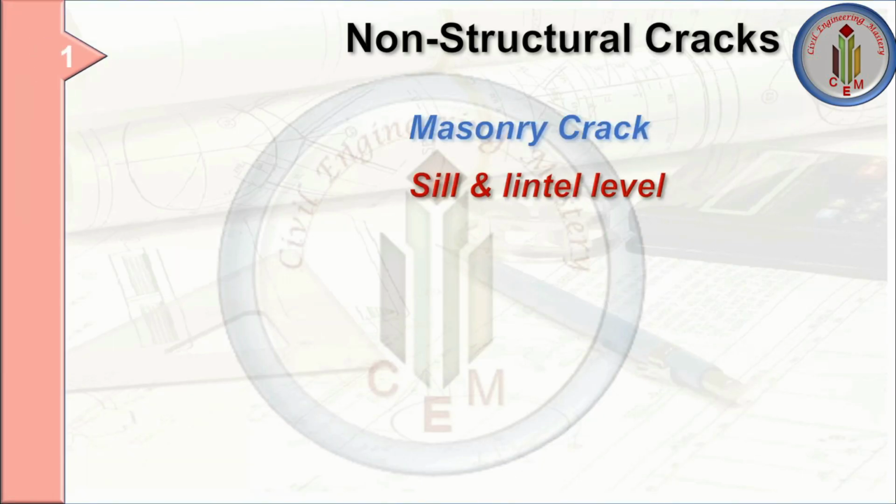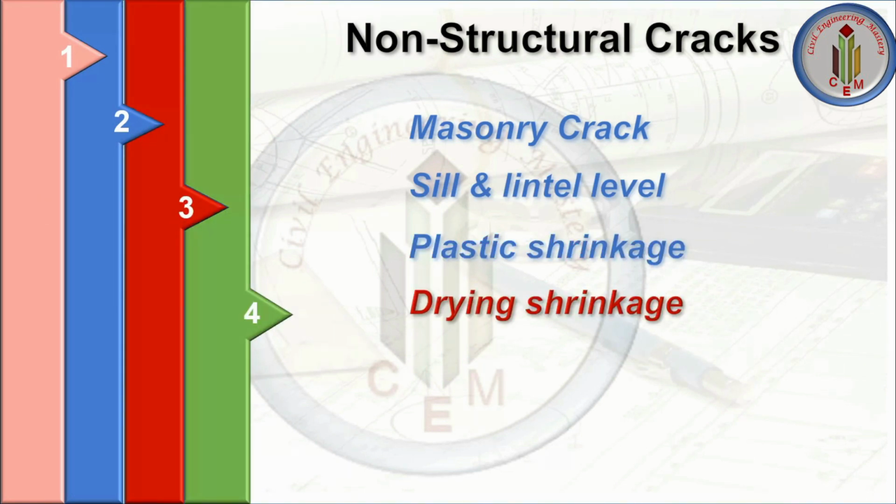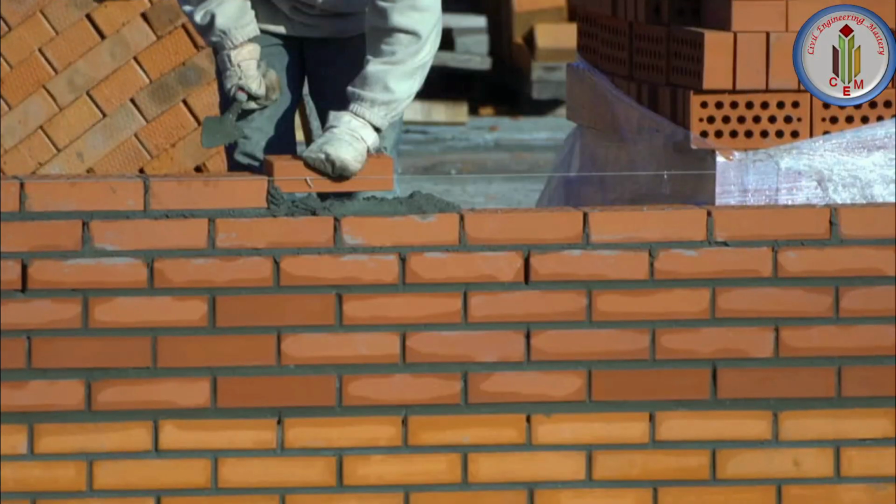Non-structural cracks are masonry cracks, sill and lintel level cracks, plastic shrinkage cracks, drying shrinkage cracks, and joint cracks. Masonry cracks can appear due to foundation settlement, temperature variation, and shrinkage. You might have seen in many places people will start constructing a masonry wall up to some height and then they leave it for some days.